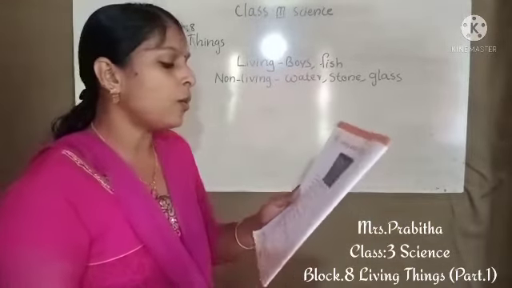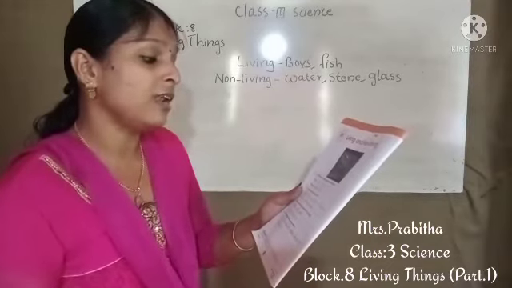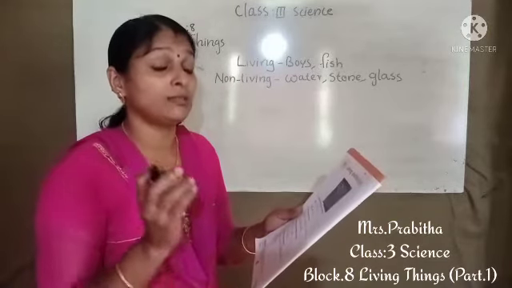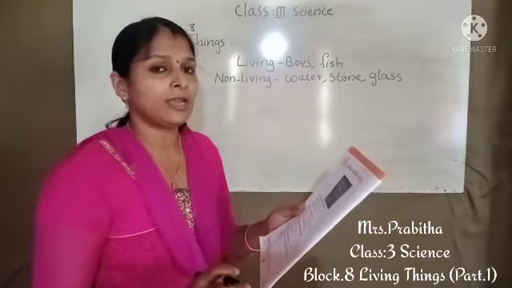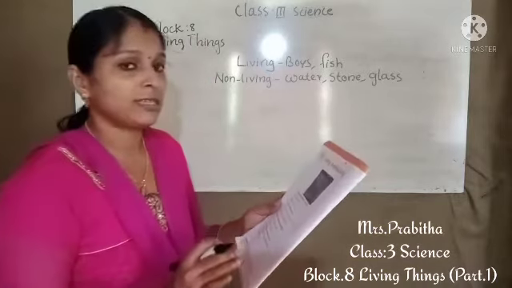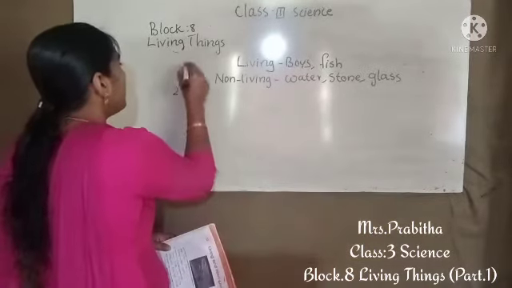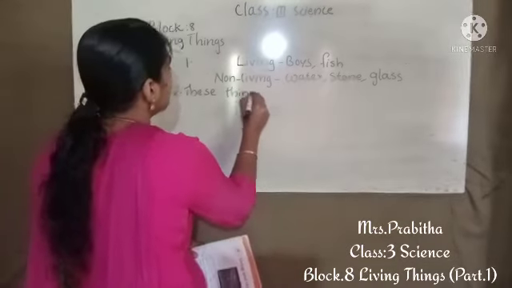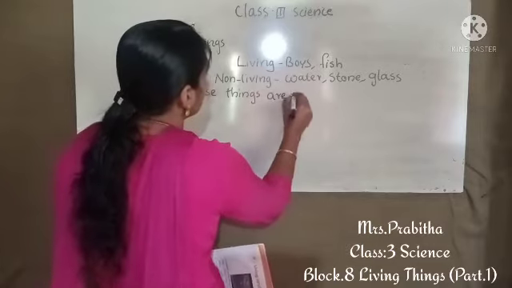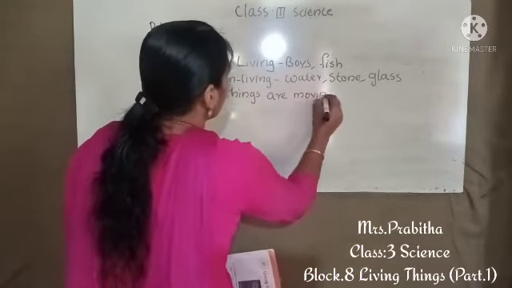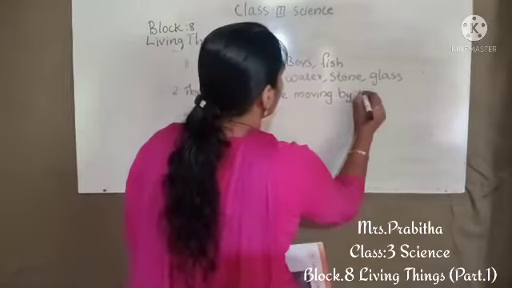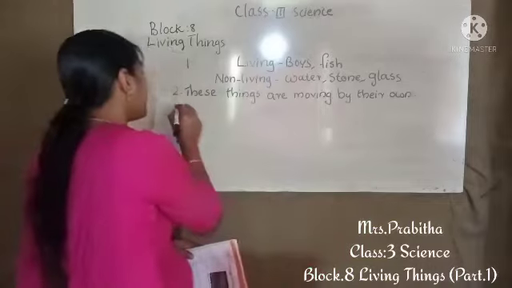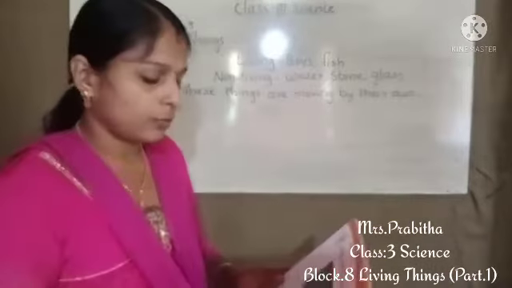Second question: how do you know that these things are living? How do you know, children? Many ways we can say: these things are moving, these things are breathing. So how can we write the answer? Yes, these things are moving by their own. Many ways we can write. I wrote only one way.